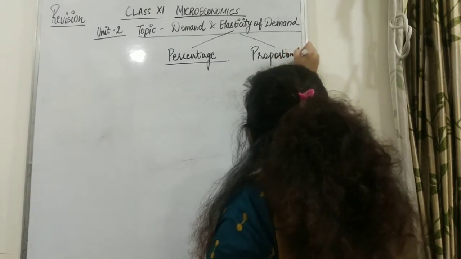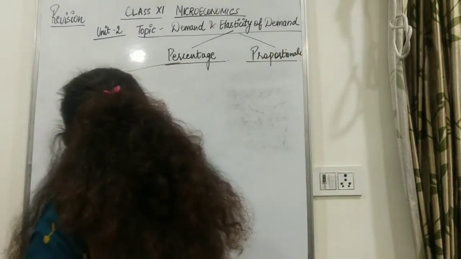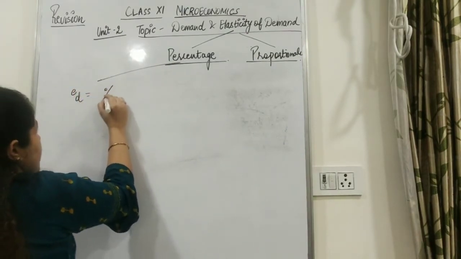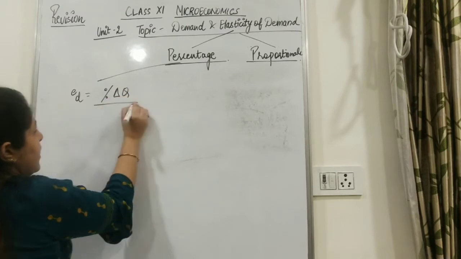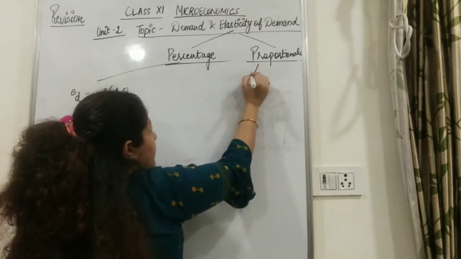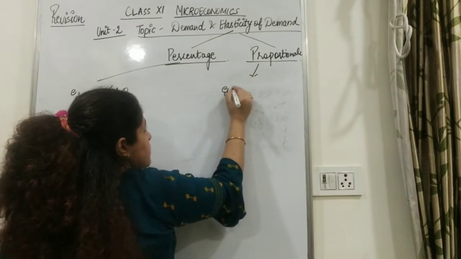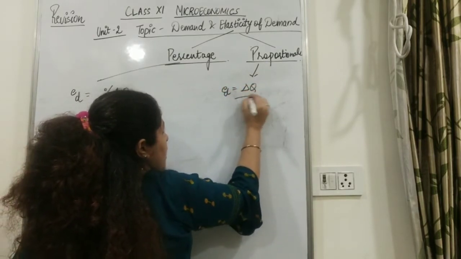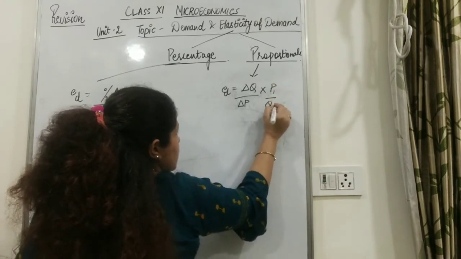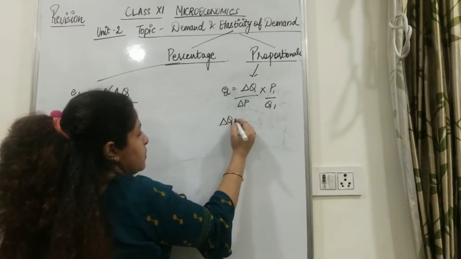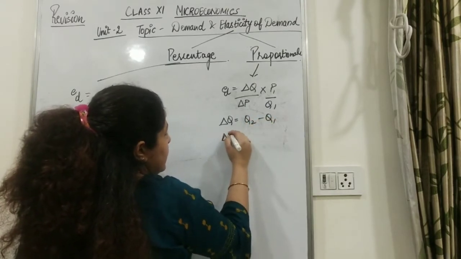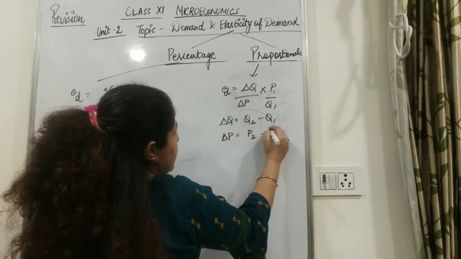So we are having two formulas also. First is the percentage method, which says elasticity of demand is equal to percentage change in quantity demanded upon percentage change in price. The proportion method formula is ED is equal to delta Q upon delta P into P1 upon Q1, where delta Q is equal to Q2 minus Q1 and delta P is P2 minus P1.